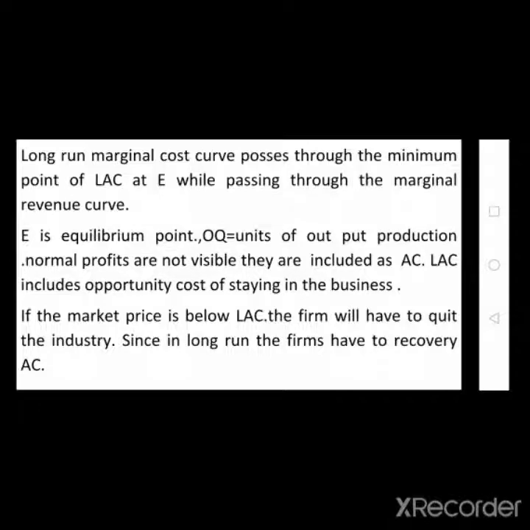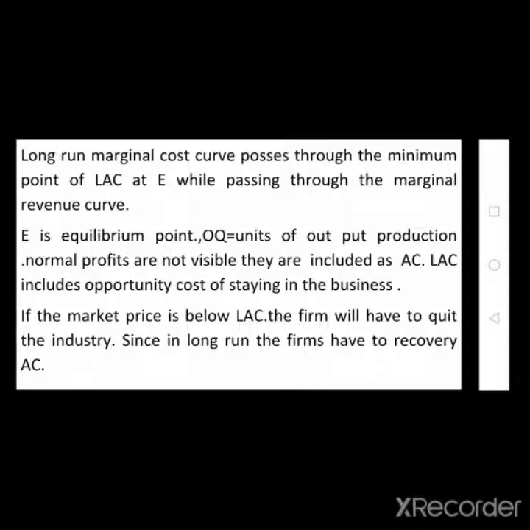The long run average cost is the opportunity cost of staying in the industry. If the market price is below long run average cost, the firm will have to quit the industry, since in the long run the firms have to recover average cost. That is, if the company wants to stay in the industry in the long run, it is compulsory that it covers the long run average cost. If it covers the average cost, there is a possibility for the firm to survive in the industry.